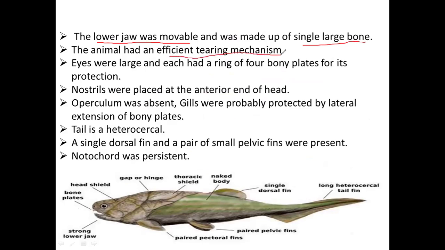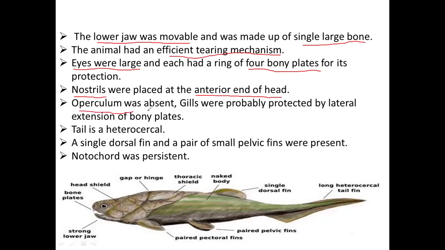So in the anterior part, I mean the upper jaw, two bony plates are there, and they will function as teeth, so that it can easily tear the flesh or food which has been captured by it. And coming to the eyes, they are larger eyes and they have ring-like bony plates, which are helpful for protection of the eyes. And they have nostrils. At the anterior end of the head, you can see the presence of nostrils.